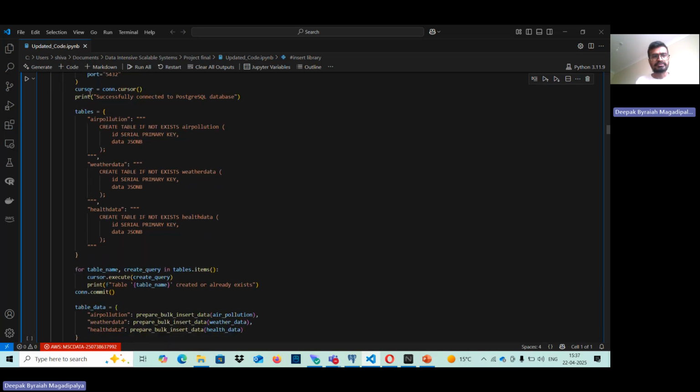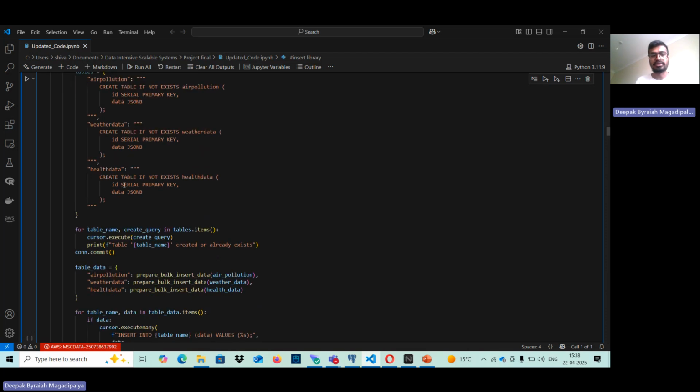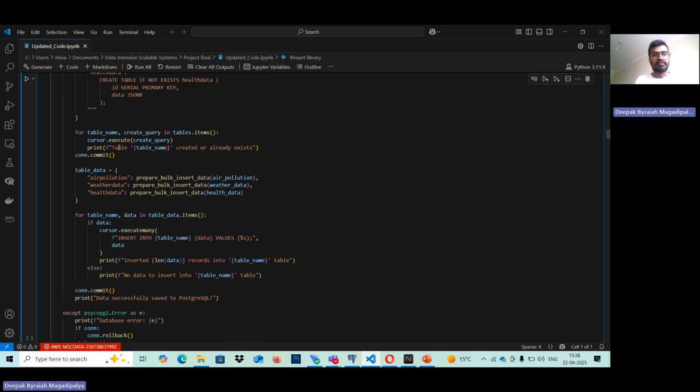With that, here we have a variable with the queries required to create a table with the condition: if the table doesn't exist, it creates it. If it exists, it ignores, and says the table was already created.